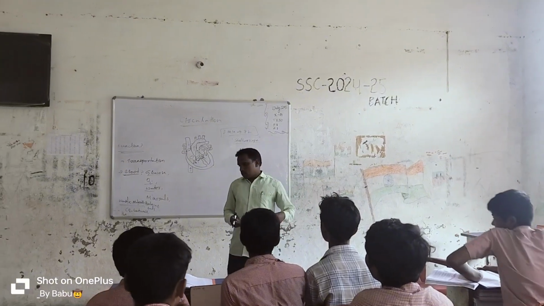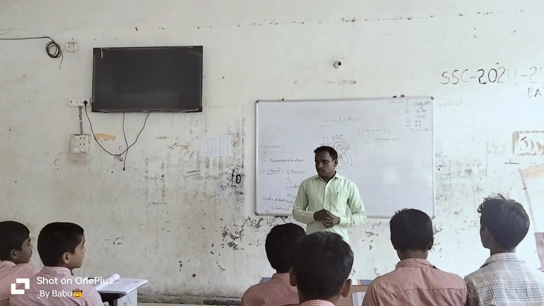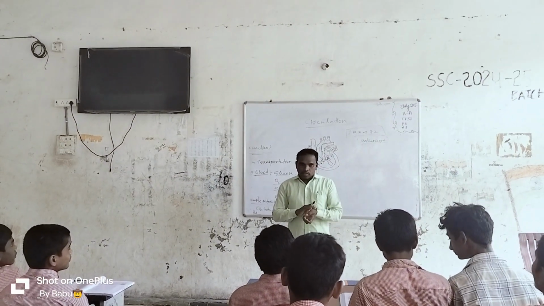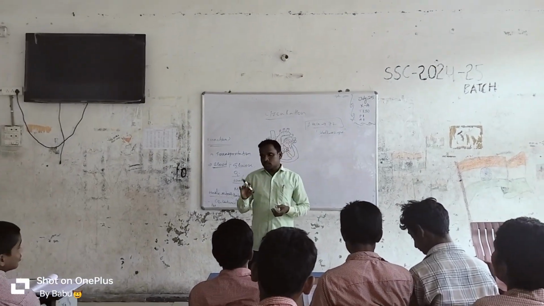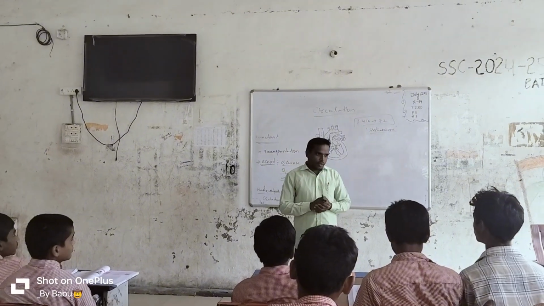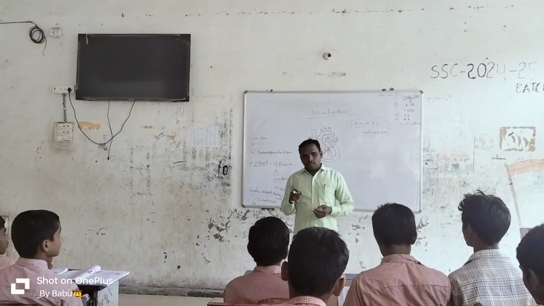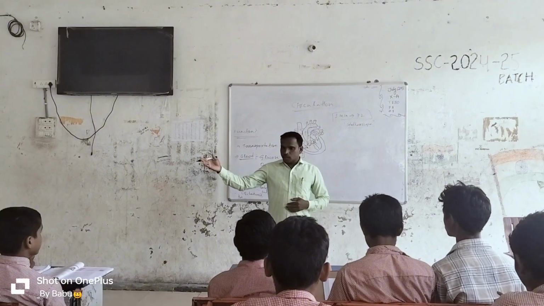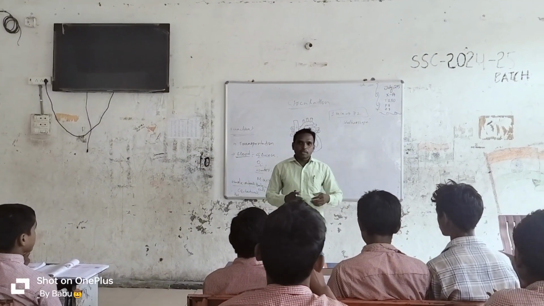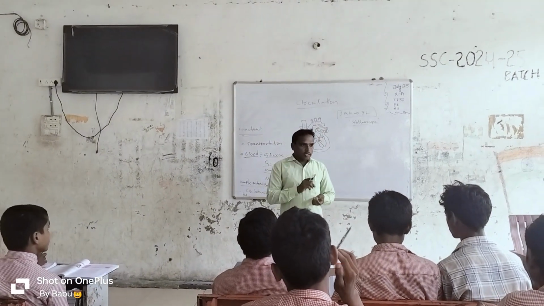Okay, good. See, with the help of this activity, we are understanding that the pulse rate is not the same in every person's body. The pulse rate is not equal in every person's body. Are we agreed with this? Yes, sir. Because he is having a different number, that person is also having a different number.